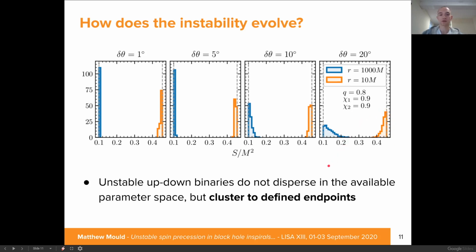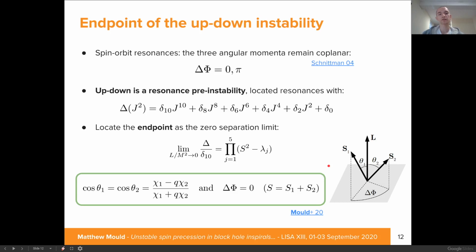So how can we describe this? Well, it turns out we can describe it in terms of spin-orbit resonances. Now, these are binary configurations in which the three angular momenta are coplanar, and they remain coplanar during the evolution. So this coplanarity condition corresponds to this angle delta phi, which measures the separation of the in-plane spin components.